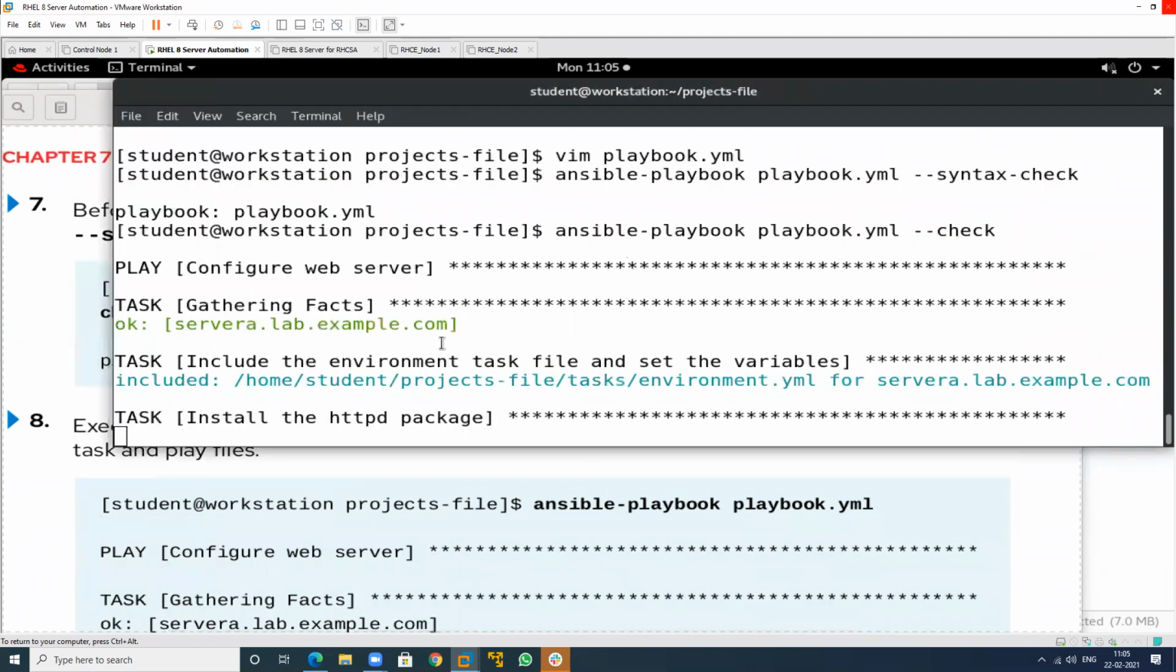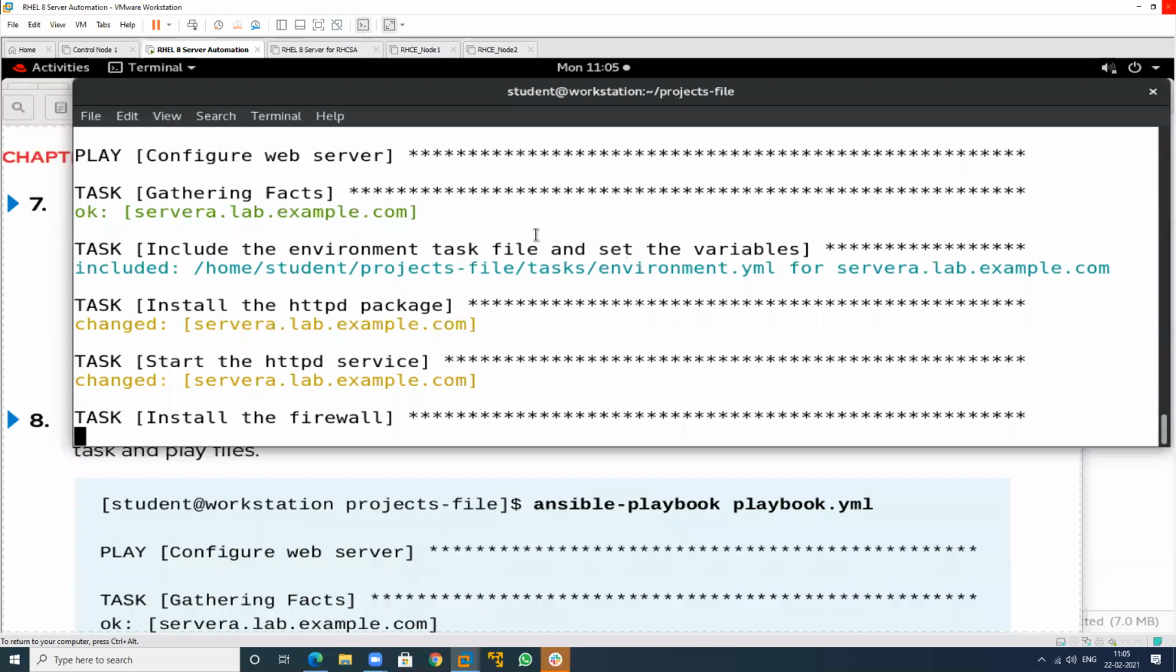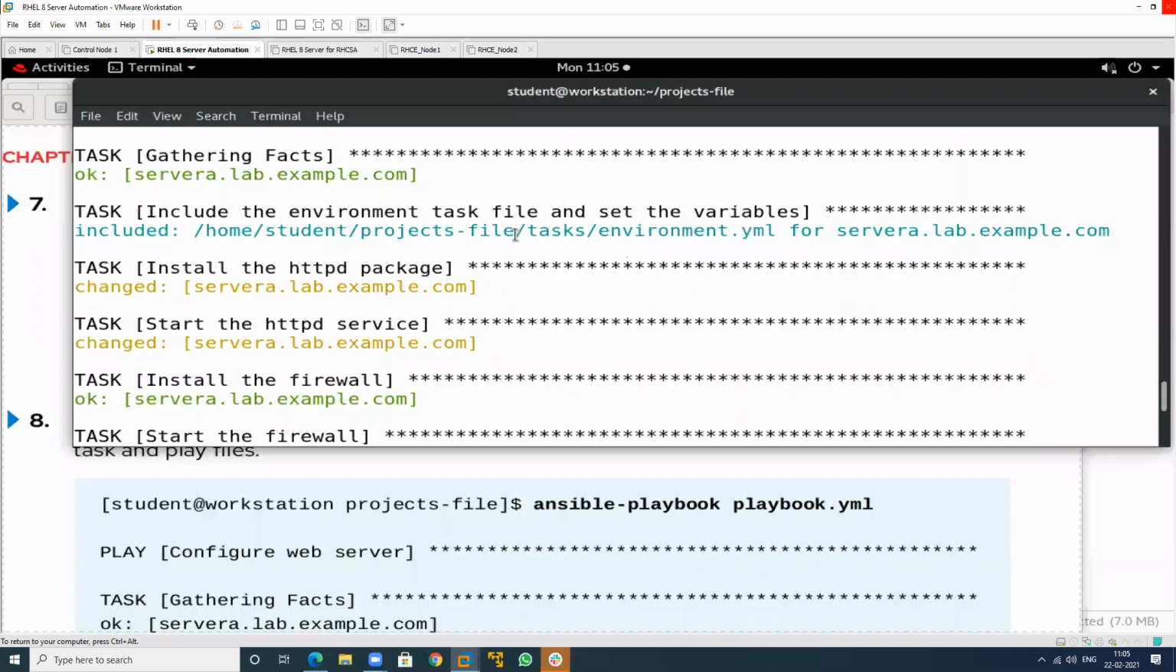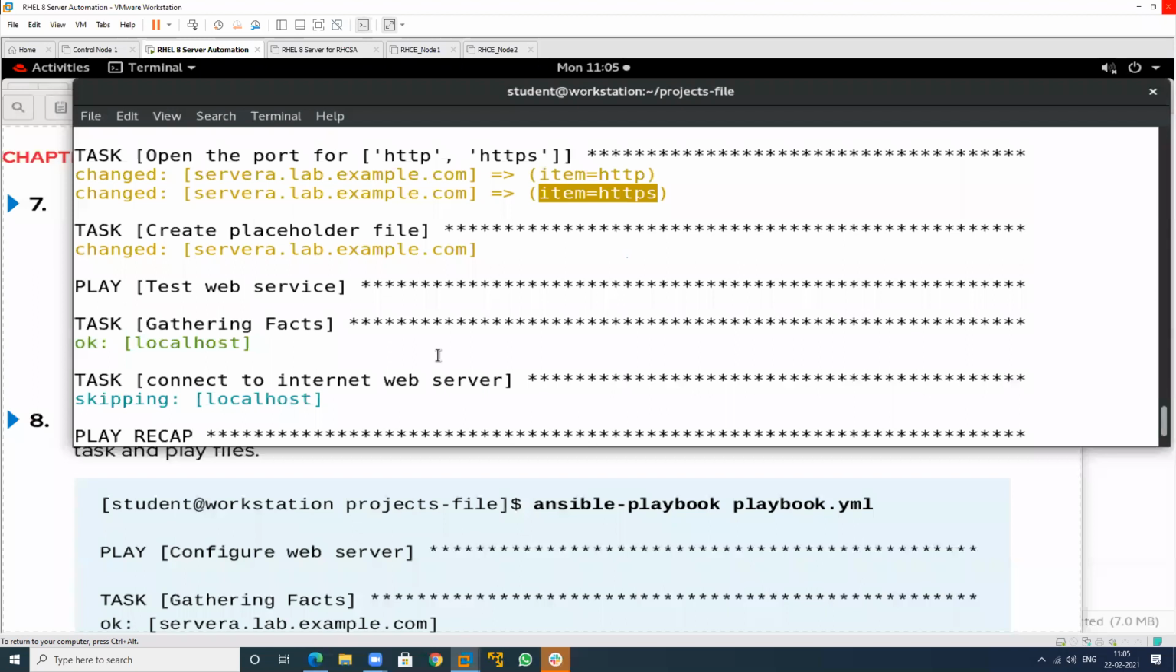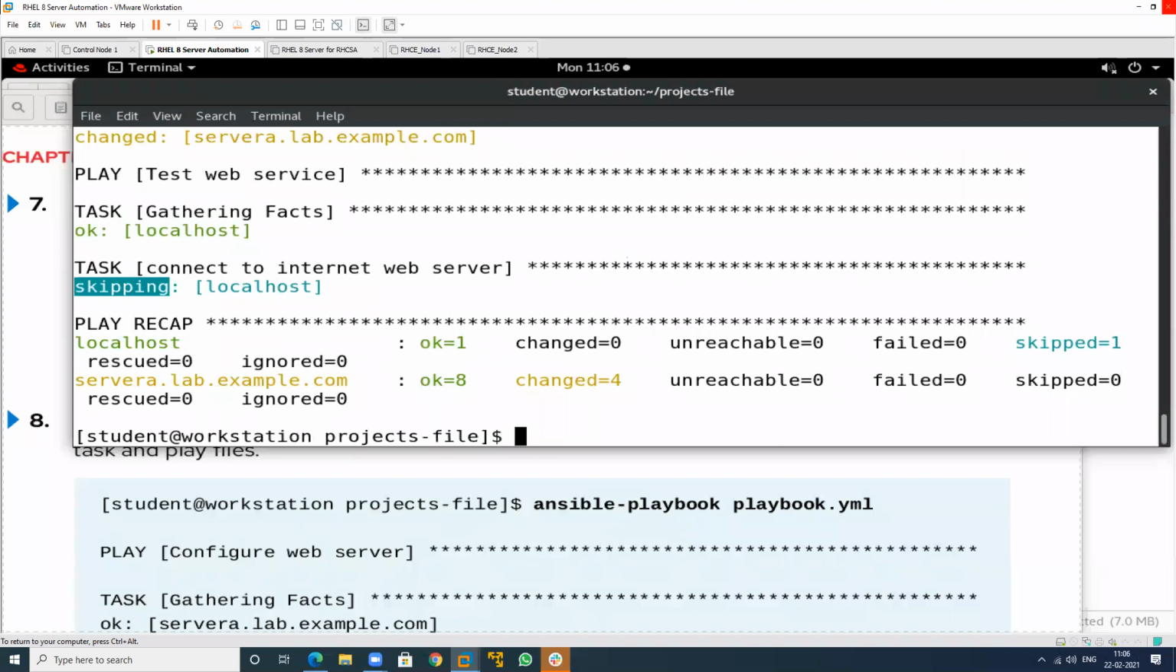It will automatically call the whole playbook. See this, included from which location? It goes to this location, student, project, file, and which particular folder? This particular folder. So it will automatically check the present working location. Also included: HTTP, HTTPS. Skip localhost because my web server is not ready. So it will skip this when we perform this, because it's a dry run. Because at the time of the dry run, my web server will not be ready. So this has to be skipped.